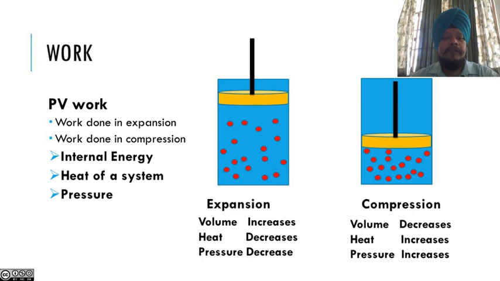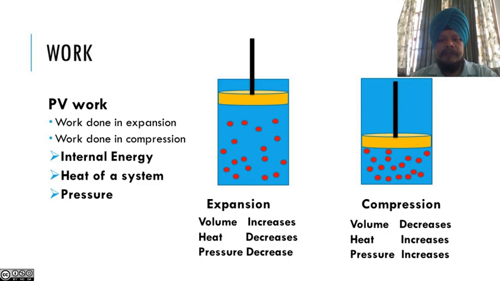So this is the simple example of PV work done in expansion. The first diagram is for expansion and the second is work done in compression. So what will happen to the system? In expansion, volume will increase, heat will decrease, pressure will decrease, and similarly in compression, volume will decrease and heat will increase due to frictional forces.